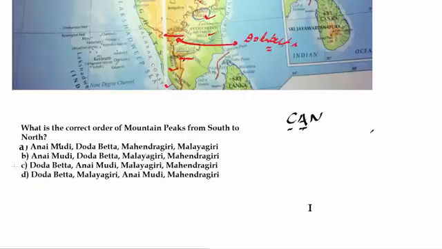So these two options get cancelled. Then after Anaimudi, in the options we have Dodabetta in both of these. We learned that after Anamalai it is Nilgiri and Dodabetta is on Nilgiri Hills. So according to that also, these two options are wrong. Now the tussle is between Mahendragiri and Malaigiri. So Maharaj Malya means Mahendragiri comes before Malaigiri. It means option A is correct.